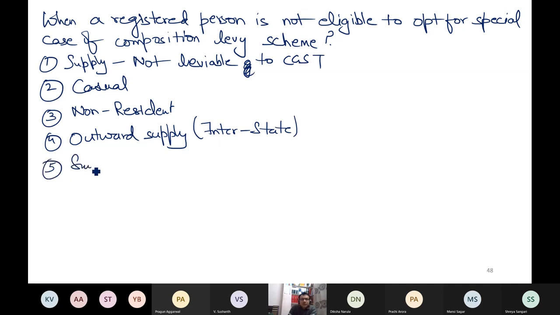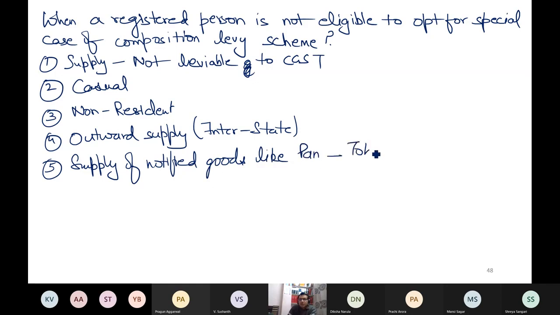When you are engaged in supply of notified goods like pan masala, tobacco, aerated water, ice cream, same thing, not eligible.